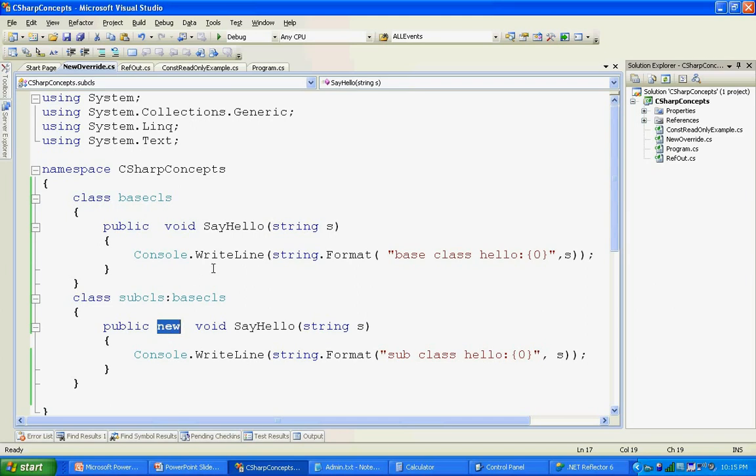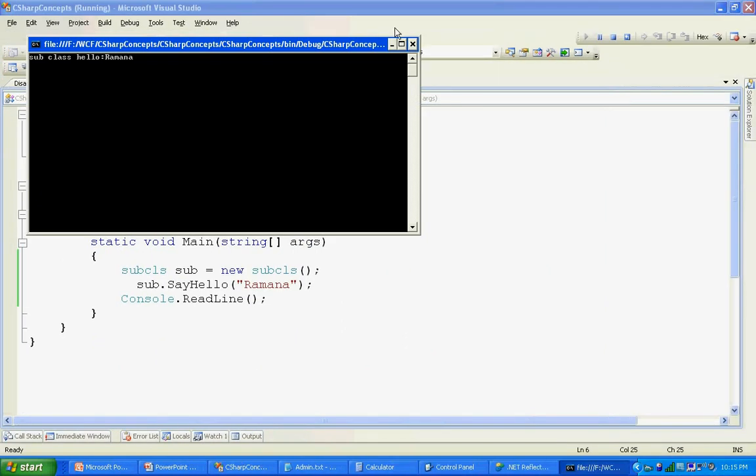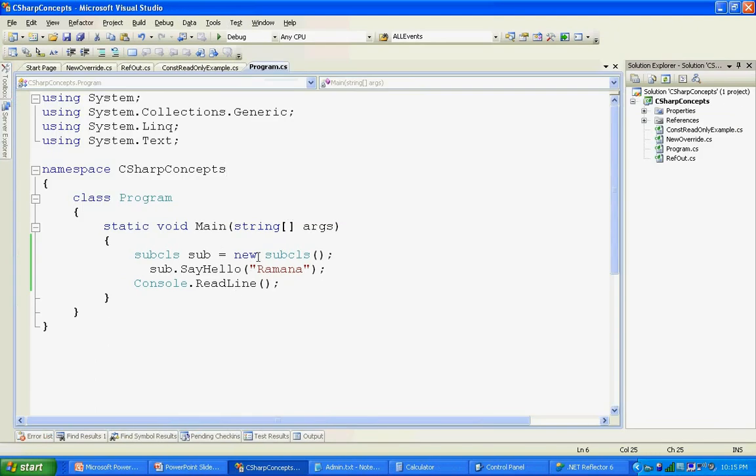Whenever the base class method is not a virtual method, and you still want to hide it in your derived class, use the new keyword. And now go to the program and execute this. See, it's the subclass method that is executed because the object is the subclass.